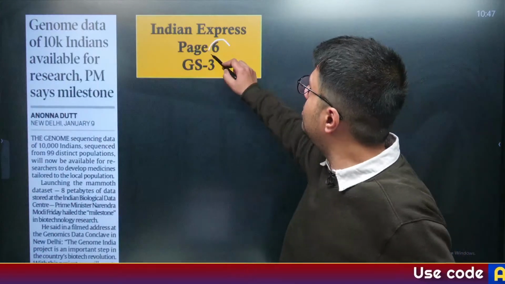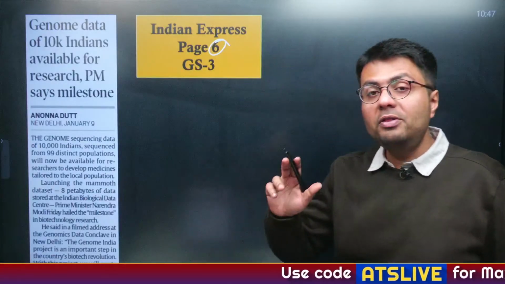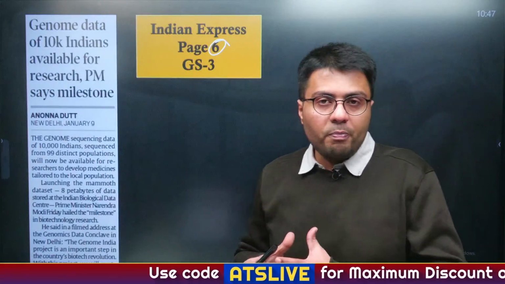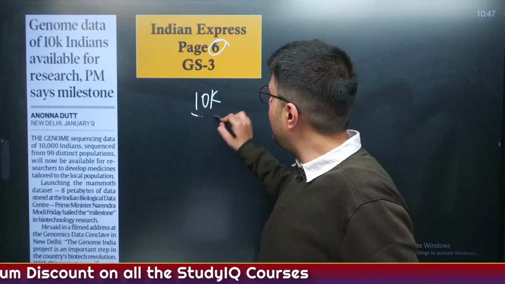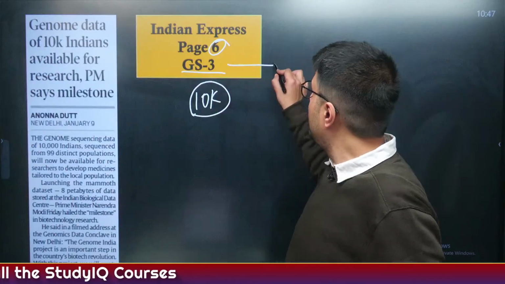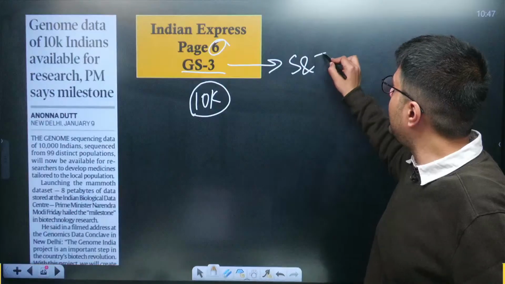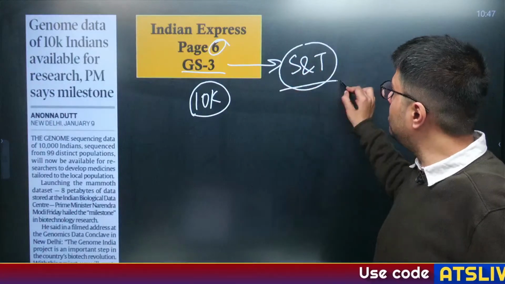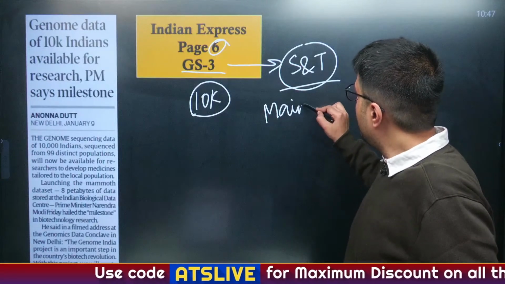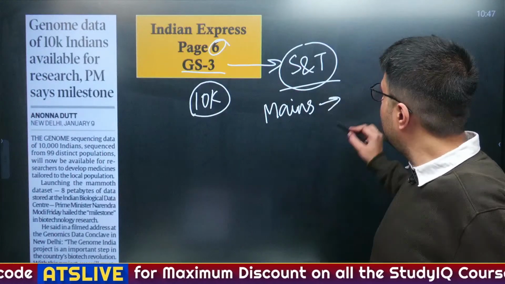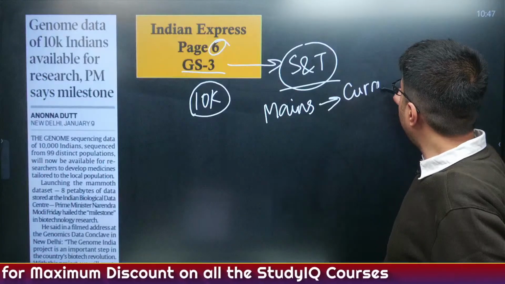Now, let us move to the last article of the day. As you can see, this article appeared on page 6 of the Indian Express newspaper, and it highlights the India Genome Project, a project to sequence the genome of the Indian population, as many as 10,000 people. Such developments are important from the perspective of changes in science and technology, because if you look at the syllabus and the questions which appear in the mains examination, majorly the questions in science and tech occur from the portion of current affairs.